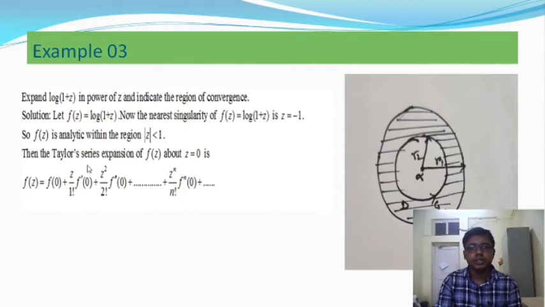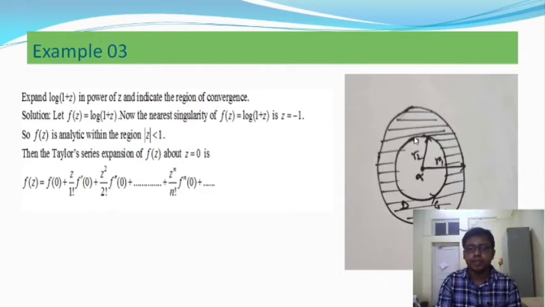Then the Taylor series expansion about the point z is equal to 0, where 0 lies within the circle mod z is less than 1. Here is the figure where alpha is the point, and in that region the function is analytic. This region is called an annular region.